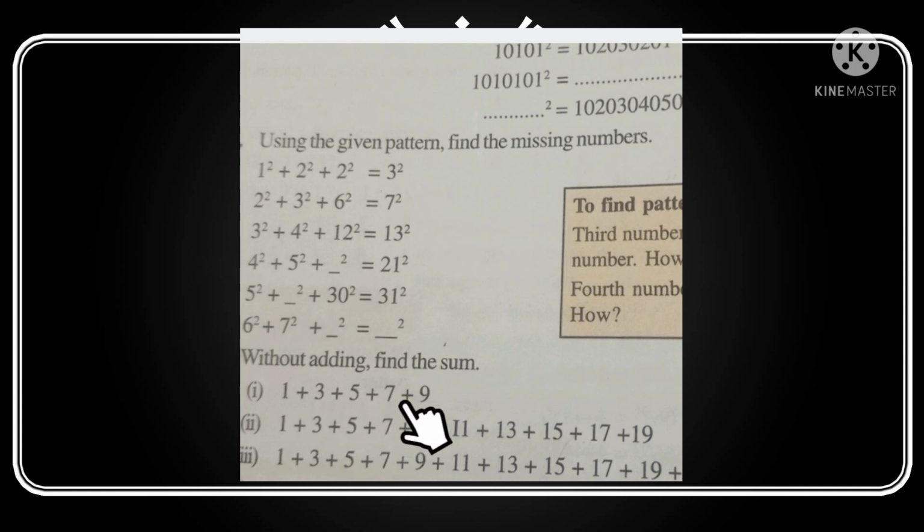Here how many odd numbers are there? That is the first 5 odd numbers, that is 5 square. Here how many odd numbers are being added? That we want to check: 1, 2, 3, 4, 5, 6, 7, 8, 9, 10. So the answer is 10 square. This is the way we can complete the third question also.